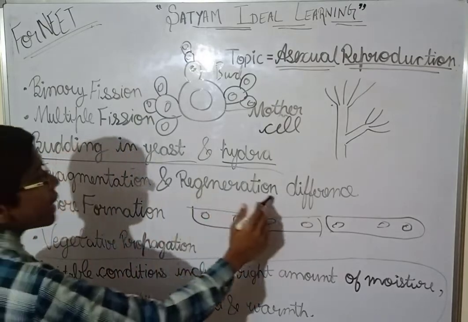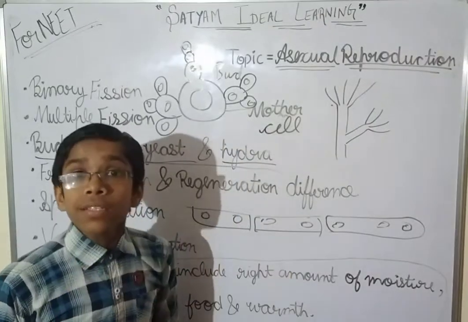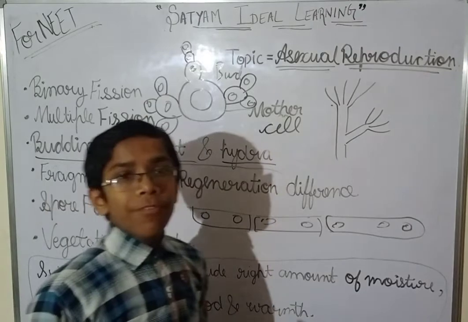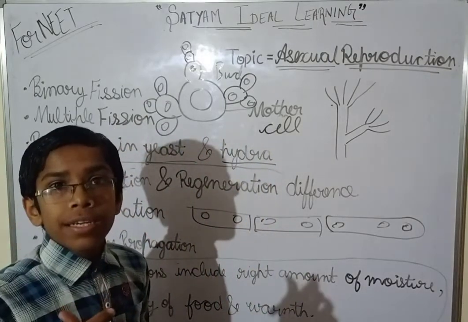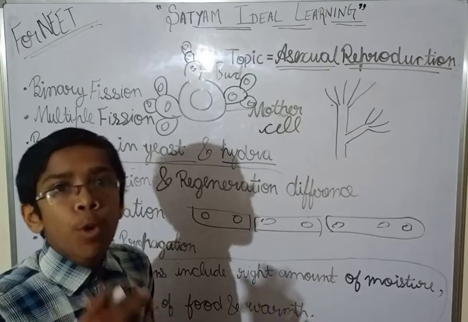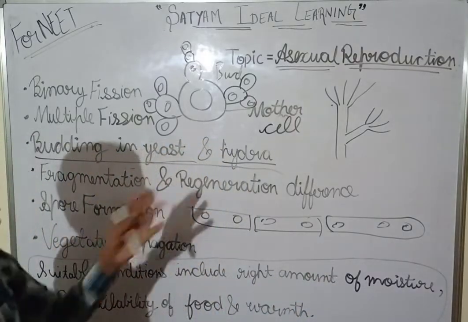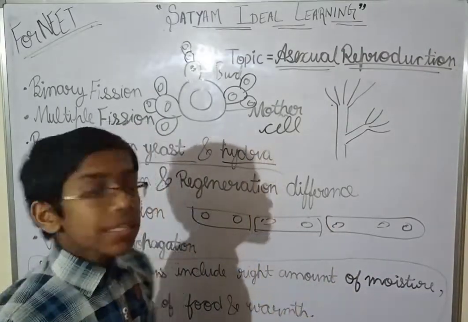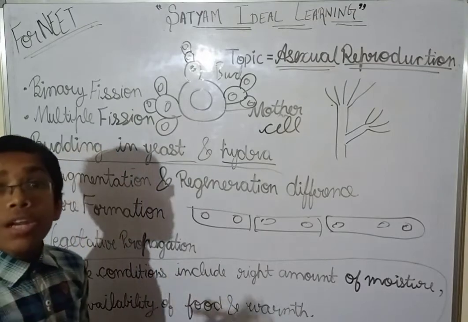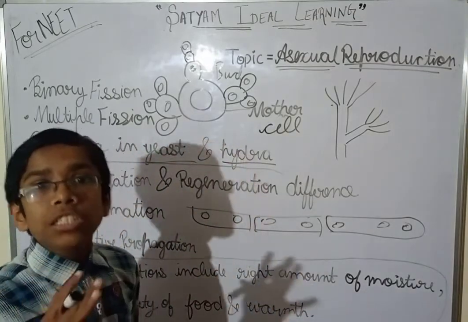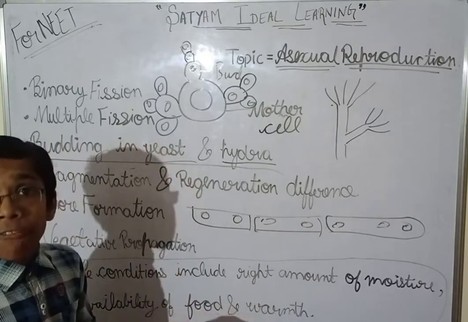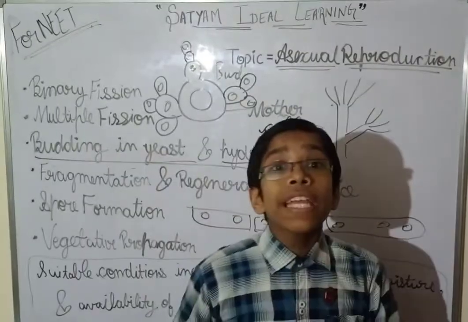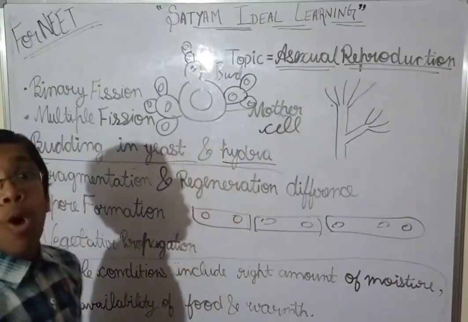Now regeneration. What is regeneration? Regeneration is a process in which when an organism loses a body part, it can regenerate its lost body part. So in the regeneration process, an organism can regrow its lost body parts, like a starfish. In starfish, regeneration occurs. So it can regrow its lost or damaged body part.